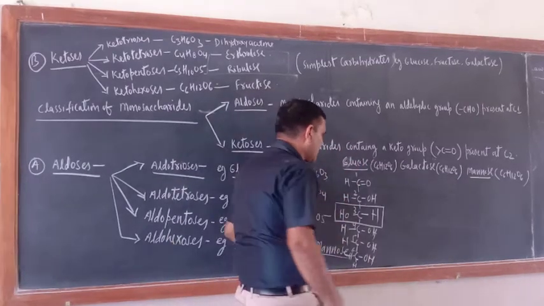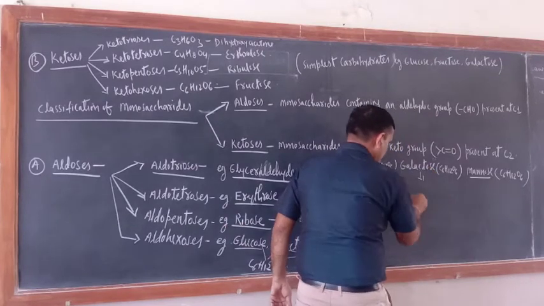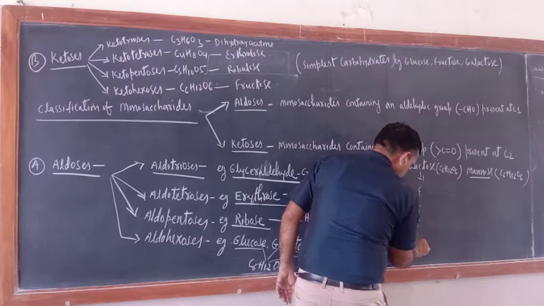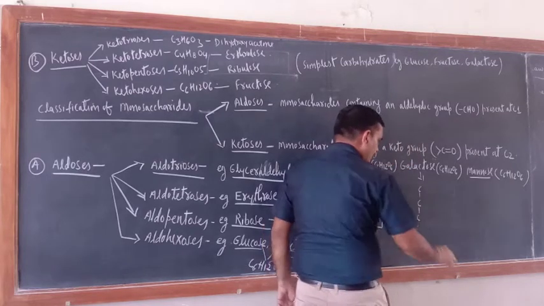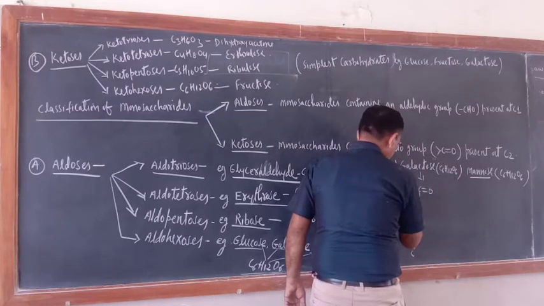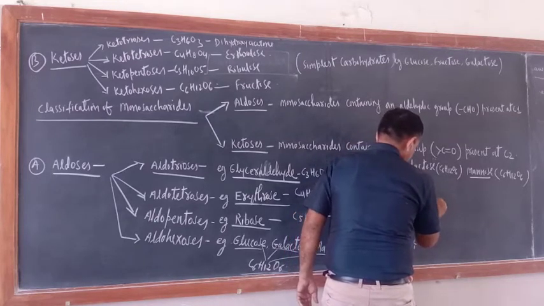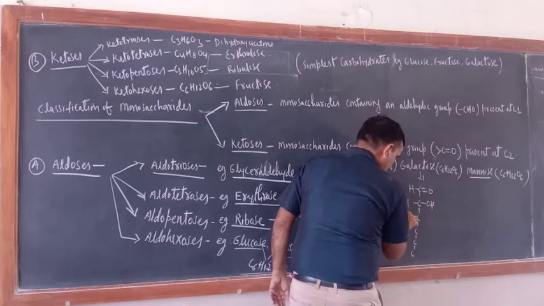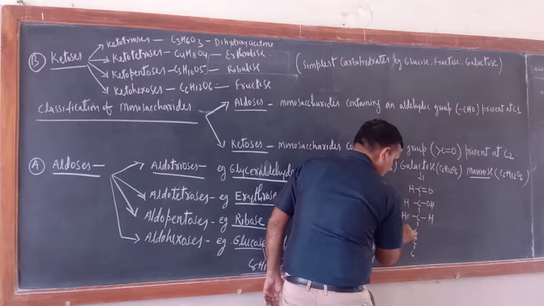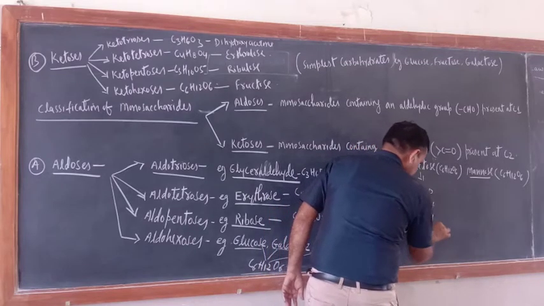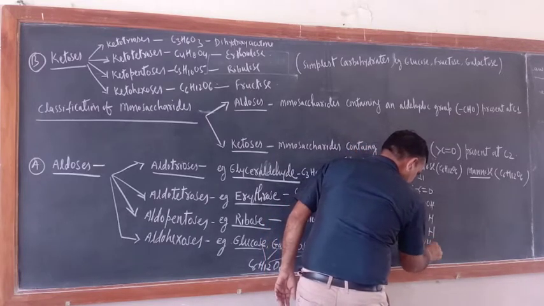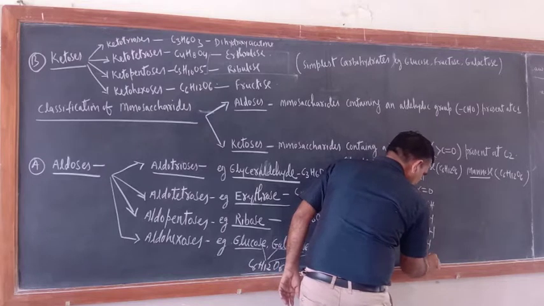Okay. What about galactose? Just see. In galactose also, first you should write 1, 2, 3, 4, 5 and 6, correct? Now at the first carbon atom, what is there? Aldehyde group. Now the second carbon atom, as usual, H and OH. In the third carbon atom, OH and here H. And the fourth carbon atom also, OH is on the left hand side and H is on the right hand side. Now the rest, here H and OH, and here CH2OH.